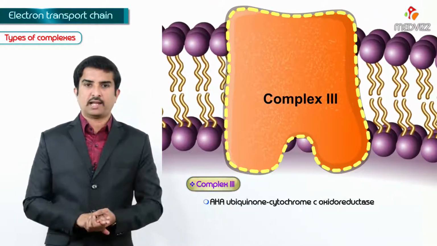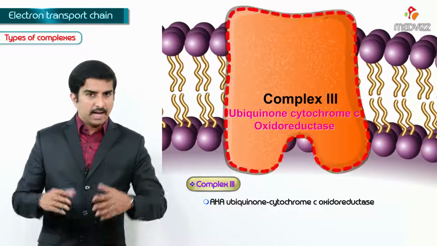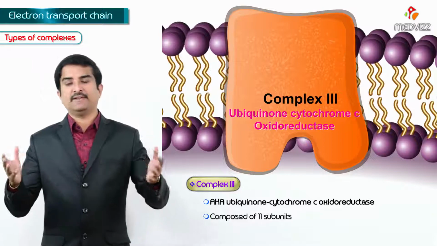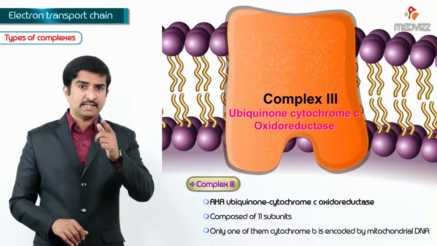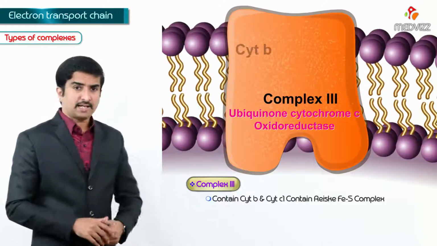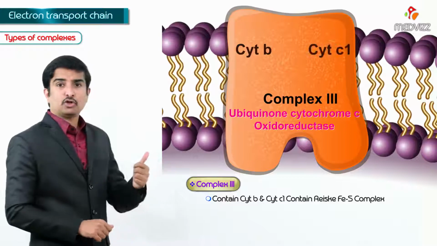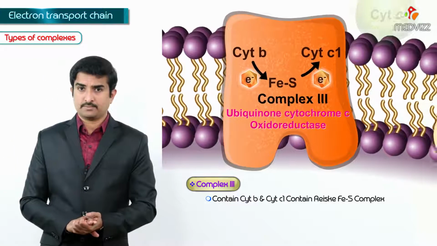Complex 3 is also called ubiquinone cytochrome C oxidoreductase, and it is composed of a total of 11 subunits. Only one of them, cytochrome B, is encoded by the mitochondrial DNA, and it contains cytochrome B and cytochrome C1 and an Fe-S complex.